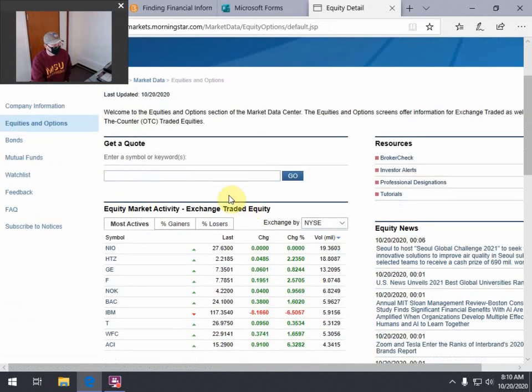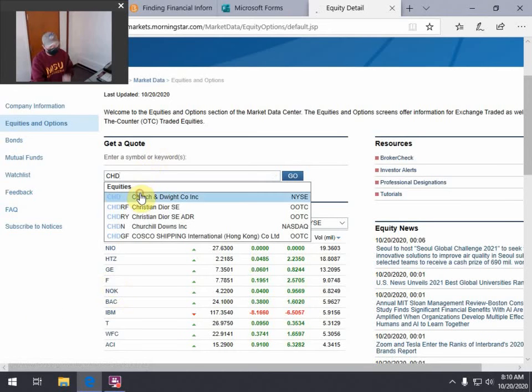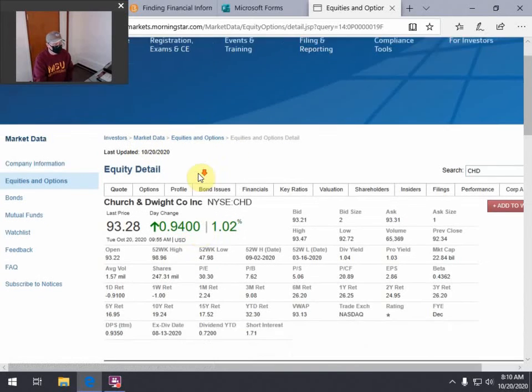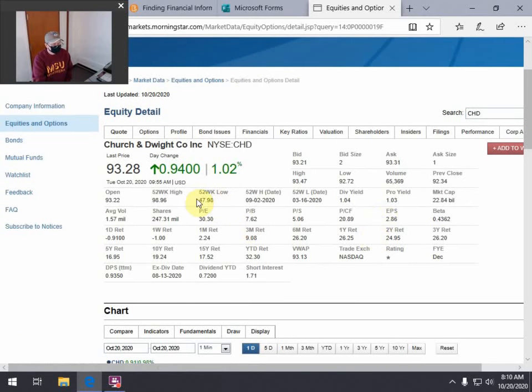Equities and options. Let me pick a company, maybe one that hopefully none of you have chosen. I'll think of one. I have a little stock in this one. If I go to key ratios, I should be able to find it. Maybe it's not right on here. I probably have to go to key ratios to find ROE, ROA. Not a big deal there.